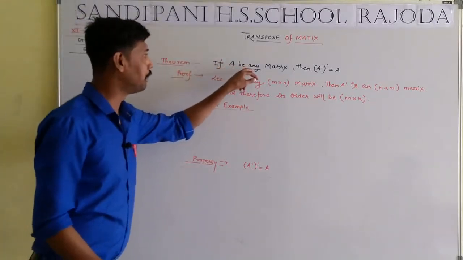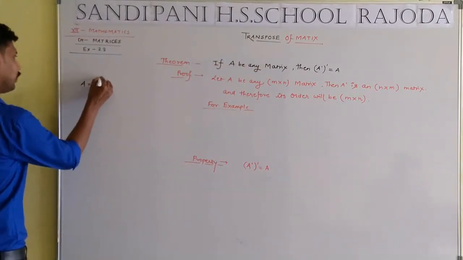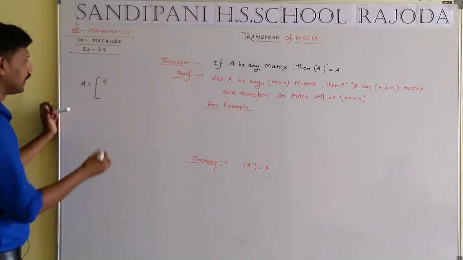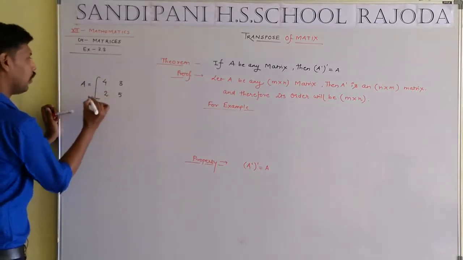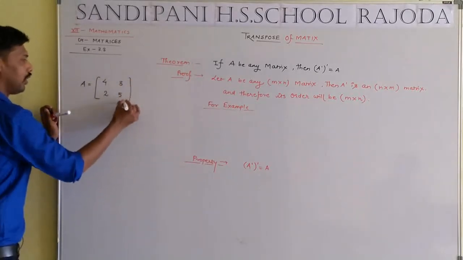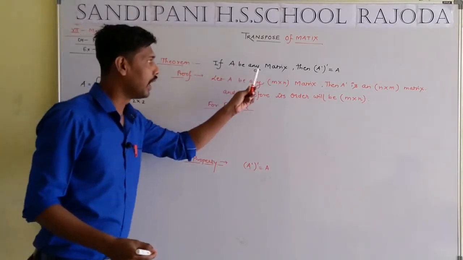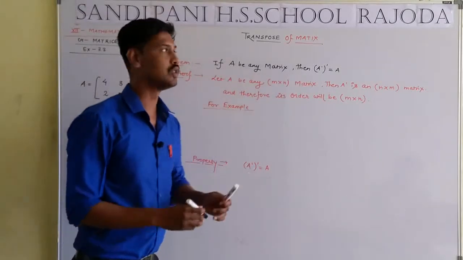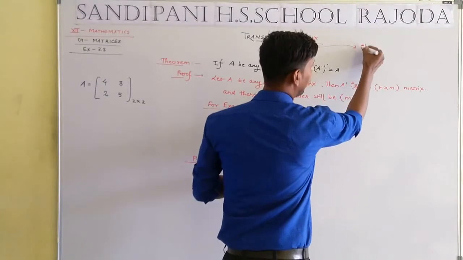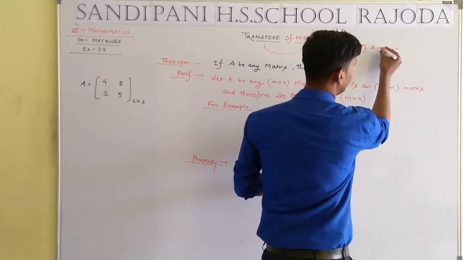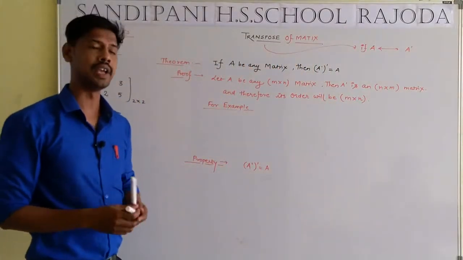If A is any matrix, what does that mean? It means any type of matrix. Let us take the 2 by 2 matrix 4 3 2 5, where all elements are different. The order of the matrix is 2 by 2. If A is any matrix, then what is A dash? The transpose of the matrix is represented by A dash.